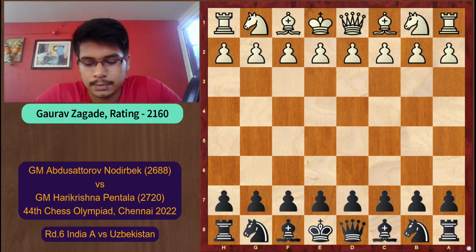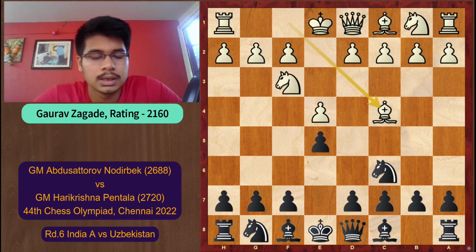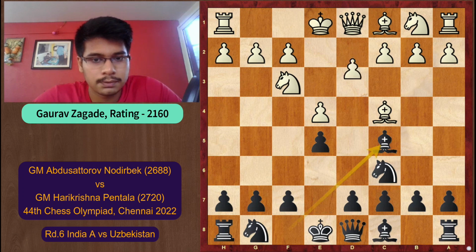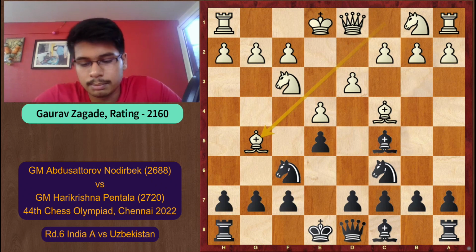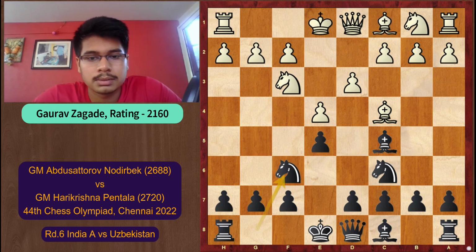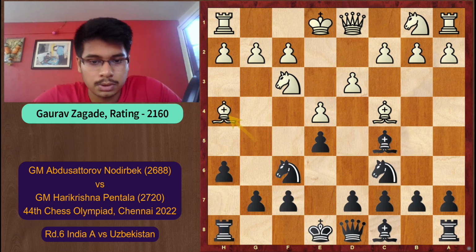Let's start. White played the move e4, black played e5. So this game happened in the Giuoco Piano opening. So knight c6, bishop c4, bishop c5, d3, knight f6 and bishop g5. So mainly white castles or plays moves like c3. So bishop g5 and we can play h6, bishop h4 and now black plays d6.